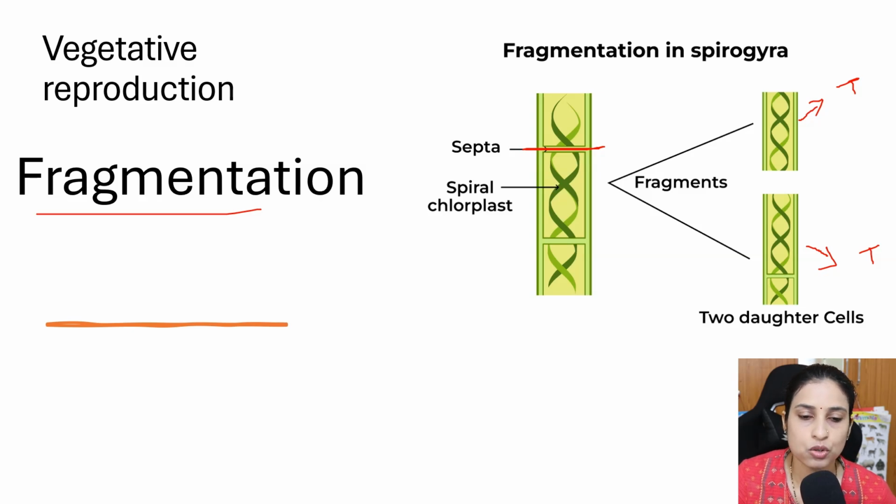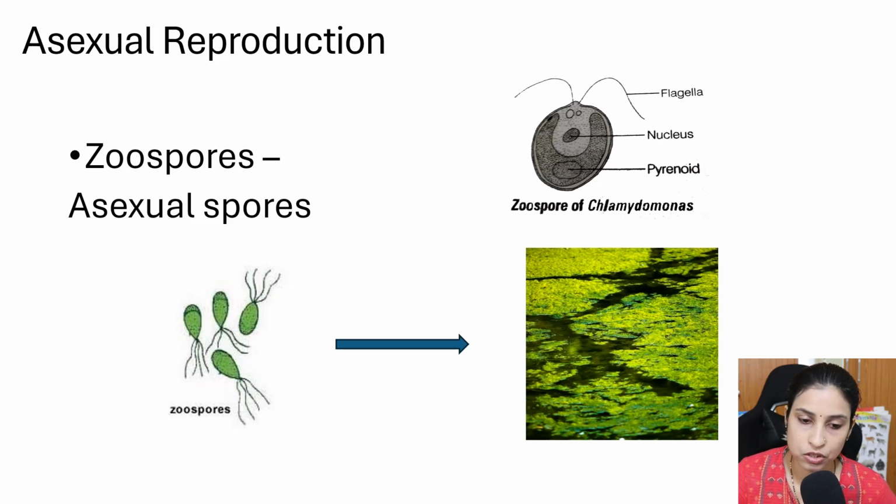Next one is asexual reproduction. Here no sex organs are involved. Asexual reproduction is carried out by the production of asexual spores. Asexual spores are zoospores. These zoospores have flagella, which help in movement in the water.